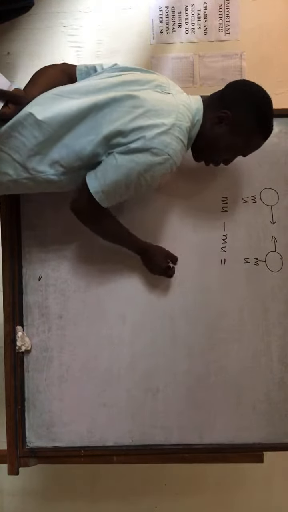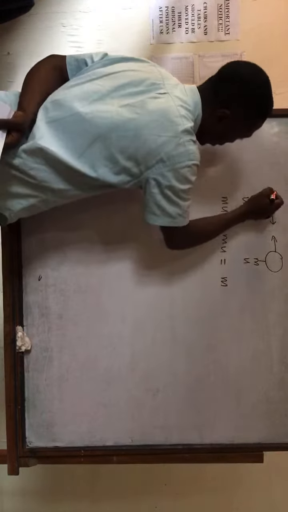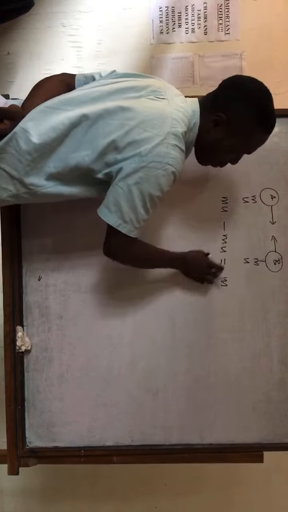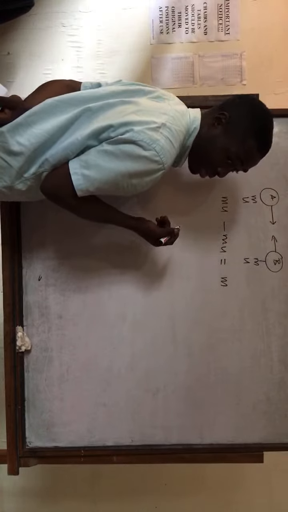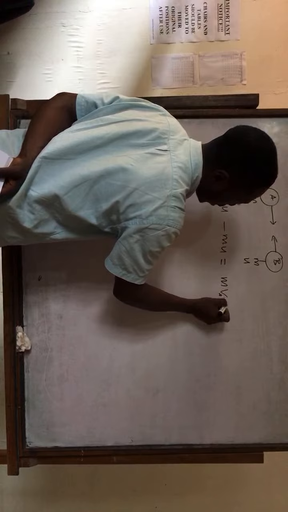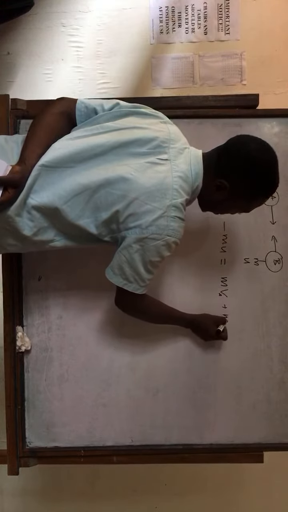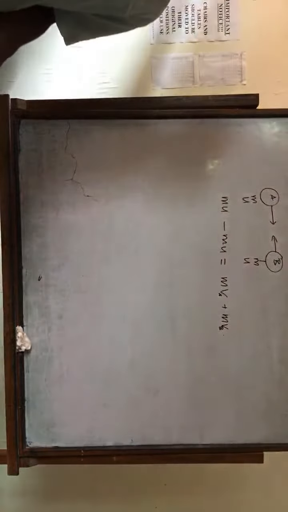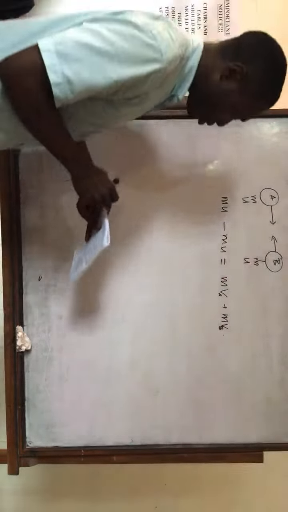So it's mu minus mu, which should be equal to, let's say, we call this one A and we call this one B. I'm just using M here because they have told us that they have the same mass. So M times VA plus M times VB, because we don't know how they will travel after collision.